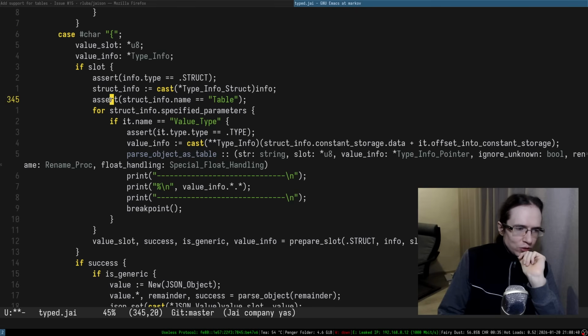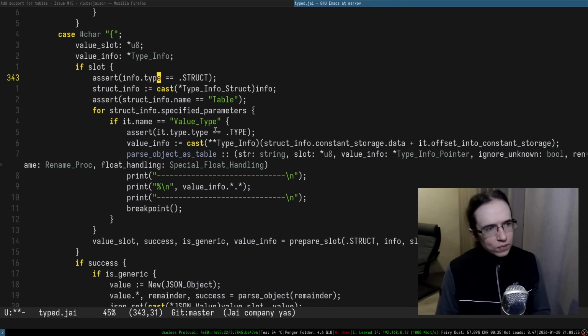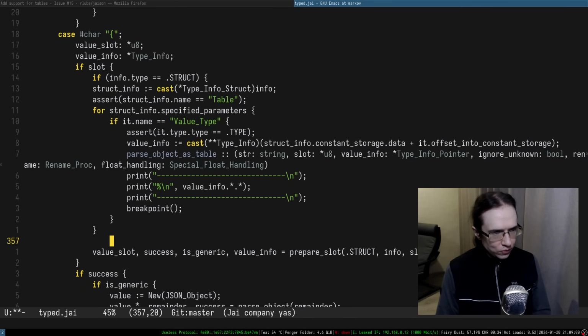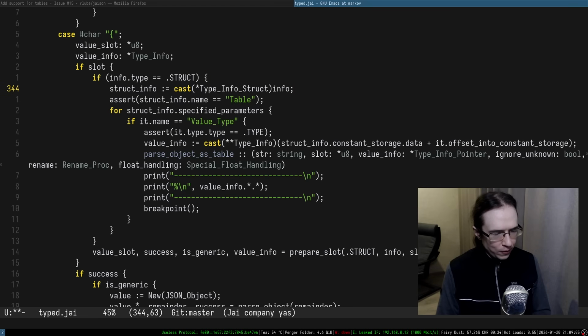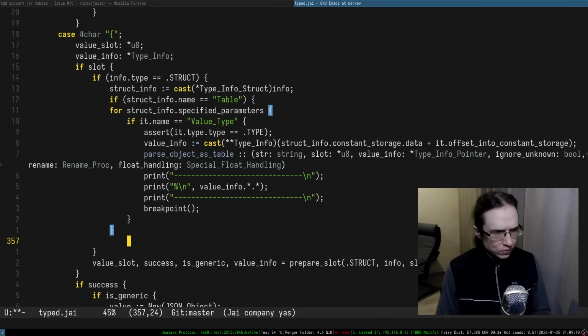We can do an interesting thing. So, by the way, didn't I? No, yeah, it's fine. So if it's a slot, what do we have to do? We can do the following thing. If this thing is a struct, we're converting it to struct info. Then if the struct name is a table, we're doing that.